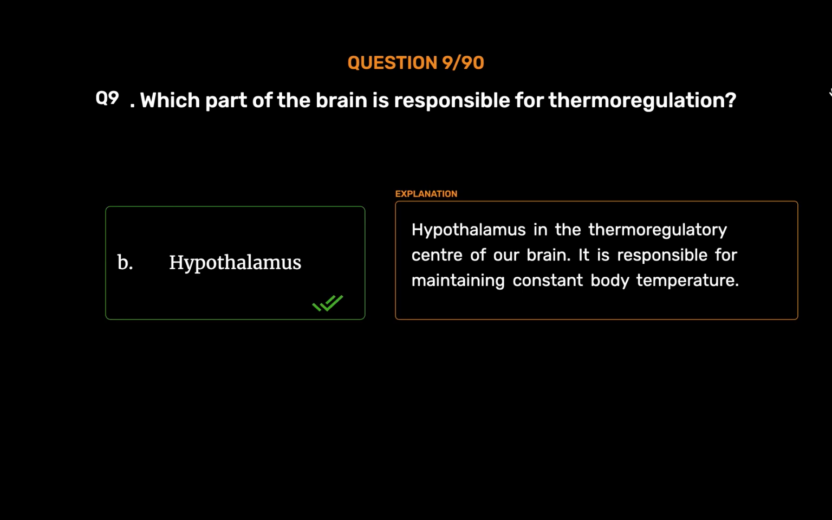Hypothalamus. Hypothalamus is the thermoregulatory center of our brain. It is responsible for maintaining constant body temperature.